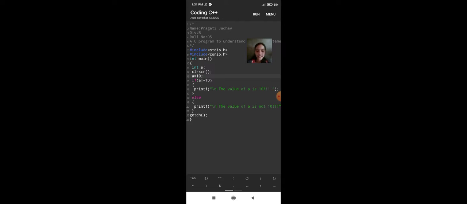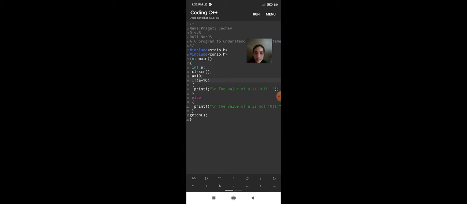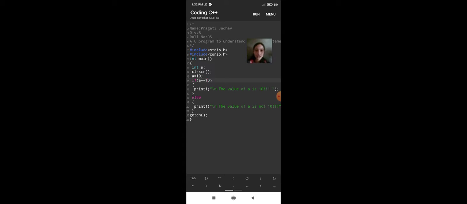In this case the else part will not be executed, only the body of the if part will be executed. Let us check our output result. The value of a is 10.